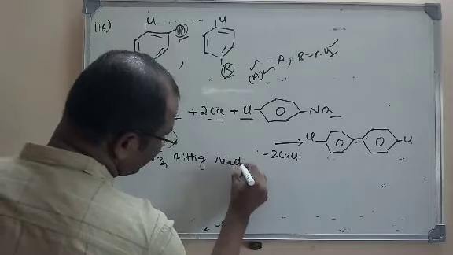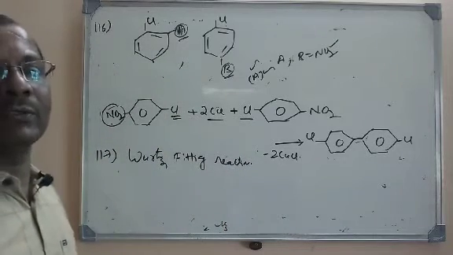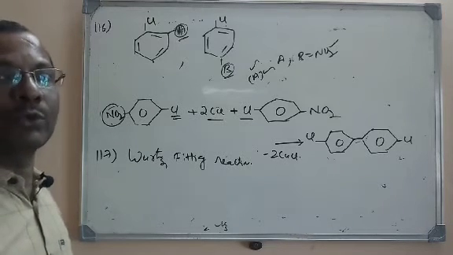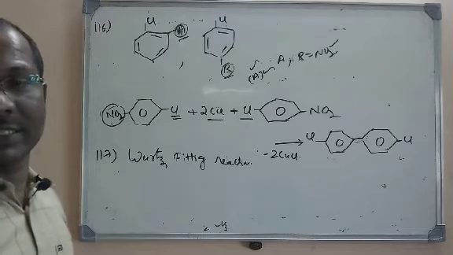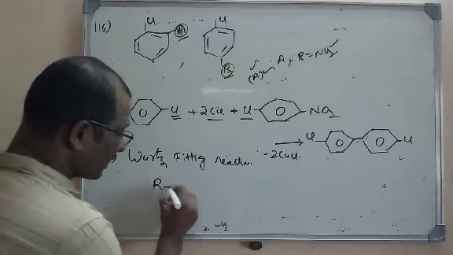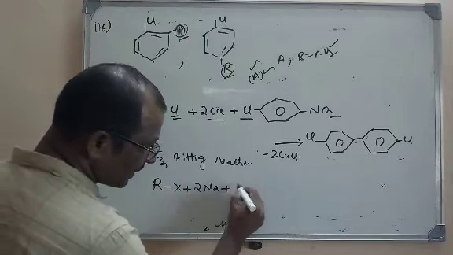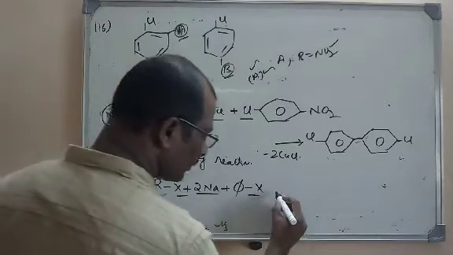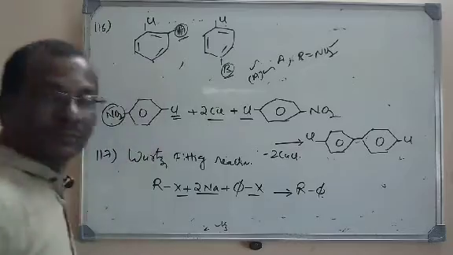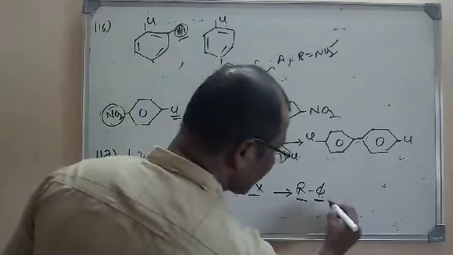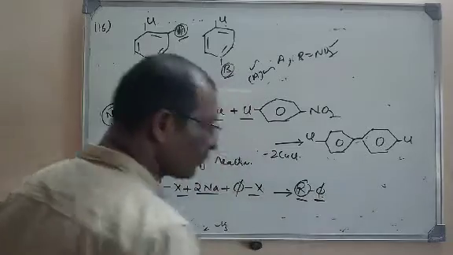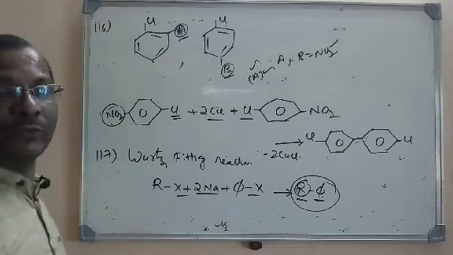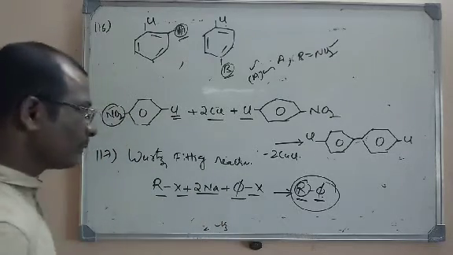Next, the Wurtz-Fittig reaction. We know that in the Wurtz reaction we take two alkyl halides and treat them with sodium metal to give alkanes. But in the Wurtz-Fittig reaction, one alkyl halide is taken and one aryl halide is taken. This is an alkyl halide and this is an aryl halide. So what will happen here? NaX will be removed so that we get an alkyl substituted arene. So a hydrocarbon will be formed by the Wurtz-Fittig reaction, where one is alkyl and one is aryl.